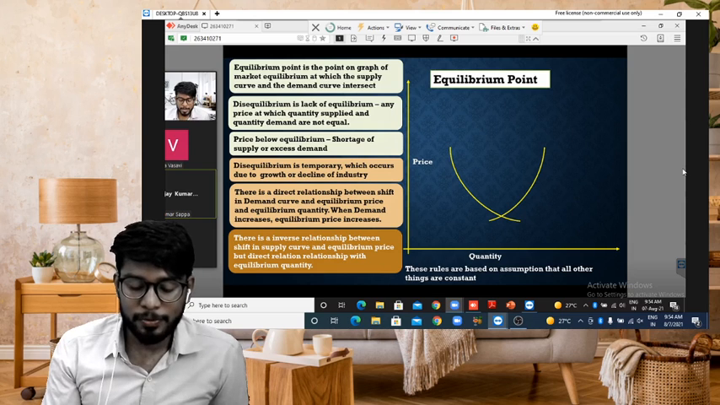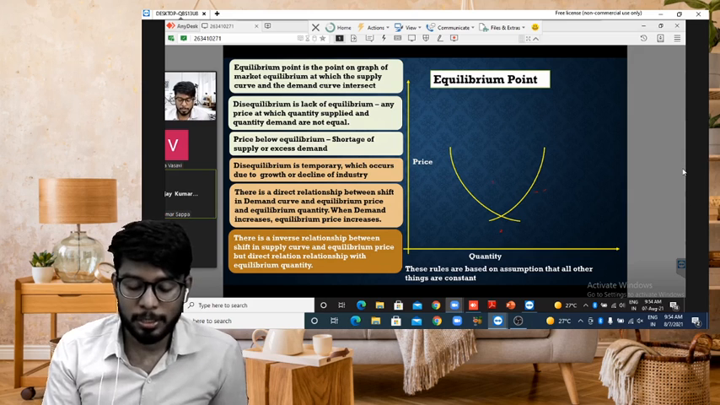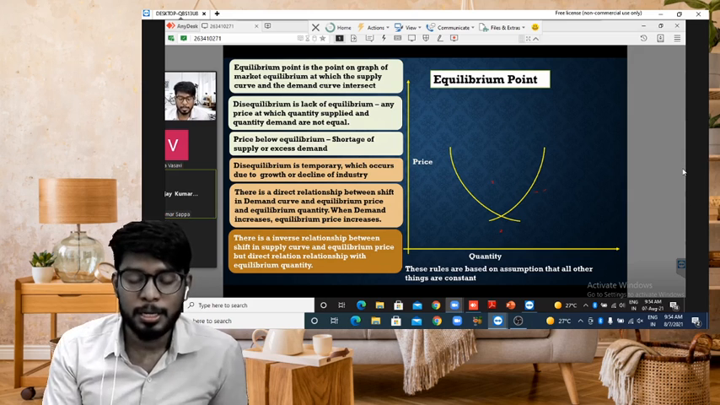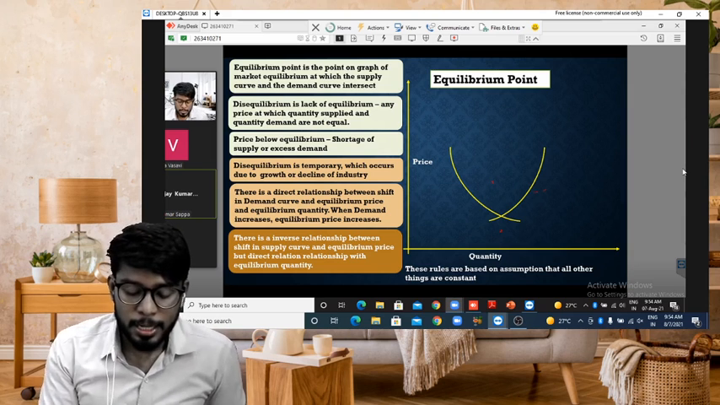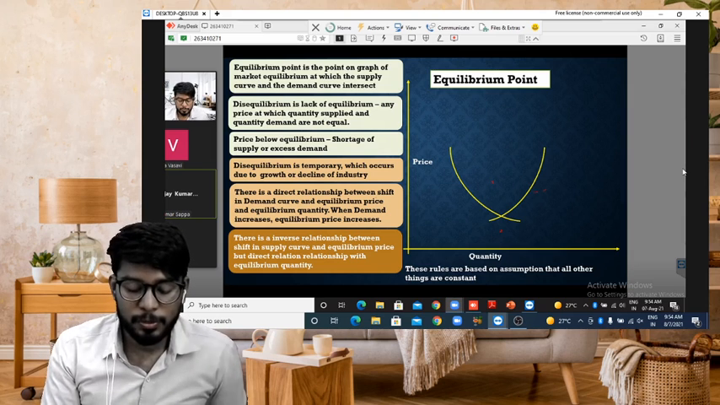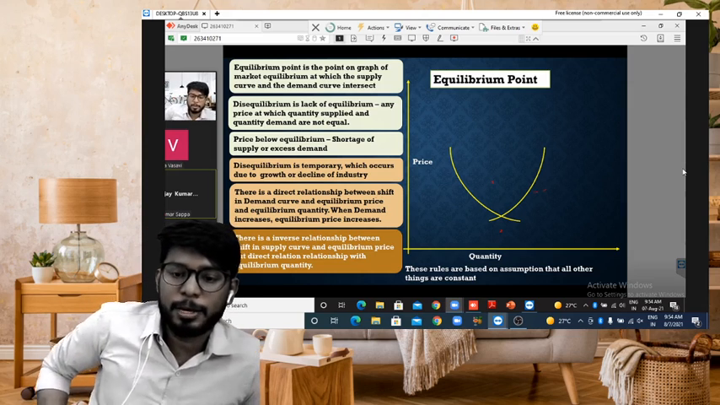Price equilibrium is the point where the supply and demand graphs match. So disequilibrium is nothing but the point where they don't match. The point below the equilibrium means shortage of supply and excess demand. The disequilibrium is temporary. The market always tries to match both supply and demand. There is a direct relationship between a shift in the demand curve and the equilibrium price.